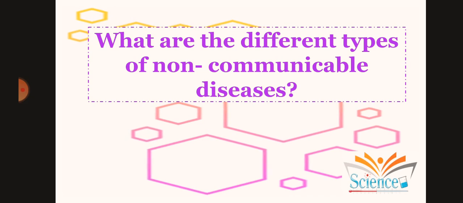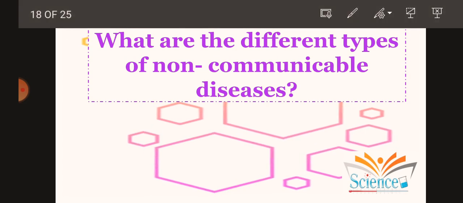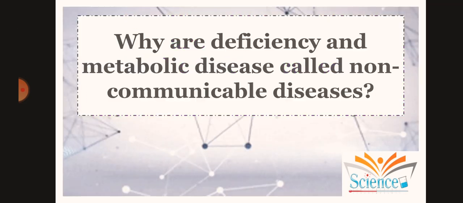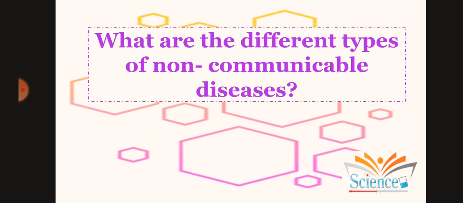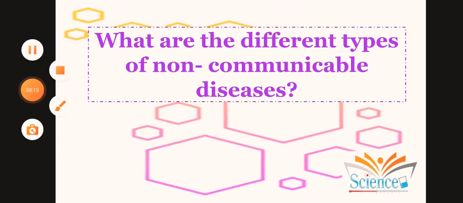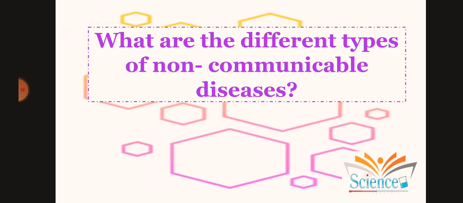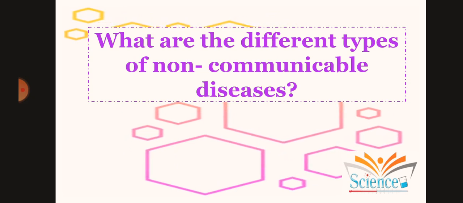What are the different types of non-communicable disease? So if you look into this question, to answer it, the two different types of non-communicable disease are deficiency disease and metabolic disease. So these are both termed as non-communicable diseases.